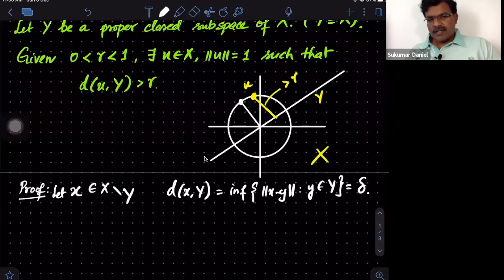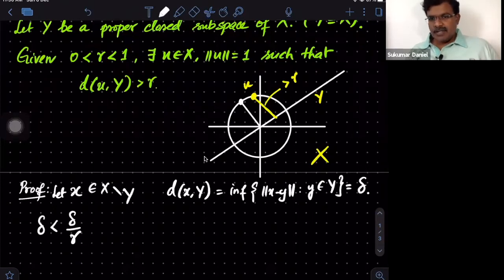Since R is given to be between 0 and 1, we'll use delta and R to get a number bigger than delta. If I divide delta by R, then that becomes bigger. As R is smaller than 1, this delta by R is strictly bigger than delta.